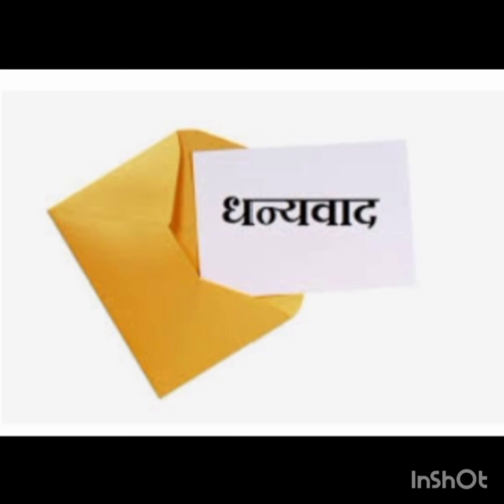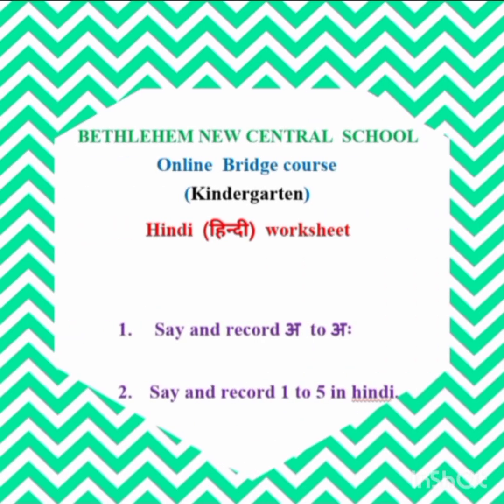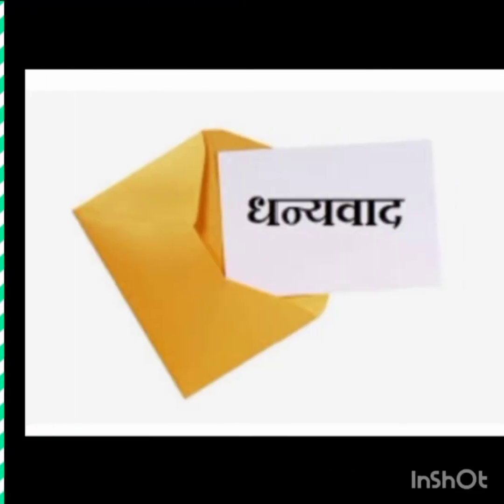Ma'am will send the worksheet for you. You have to record it. First you have to record it and send. Then you have to see here. First you have to say and record A to aha. Okay, A to aha you should record and send. Then 1 to 5 we learned now. That also you should record and learn. If there is an extra worksheet, I'll send it. That will be matching or something. Okay, so that's all for today.